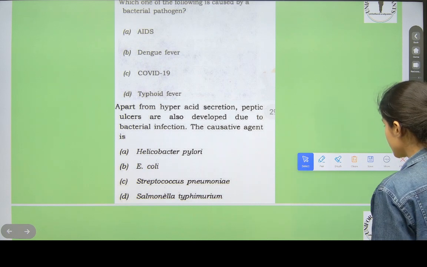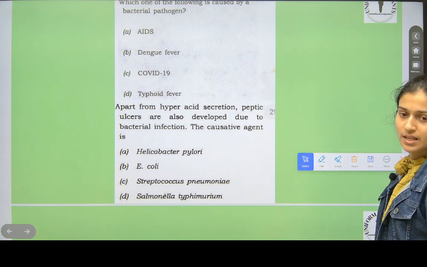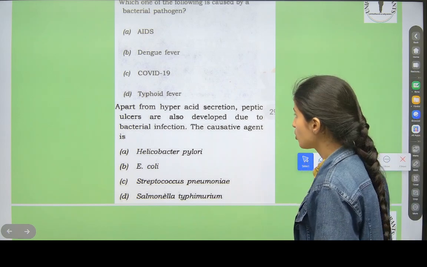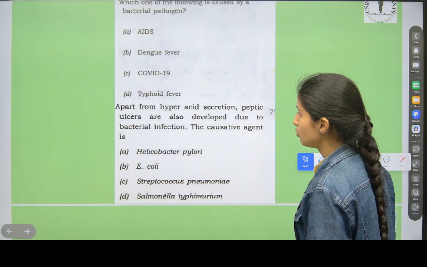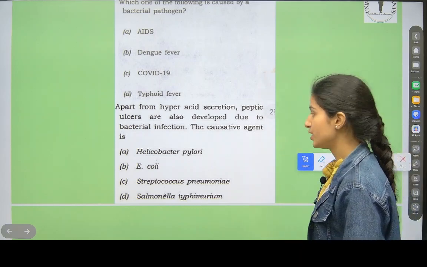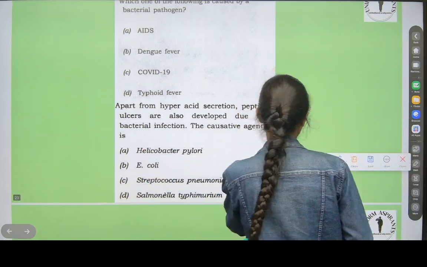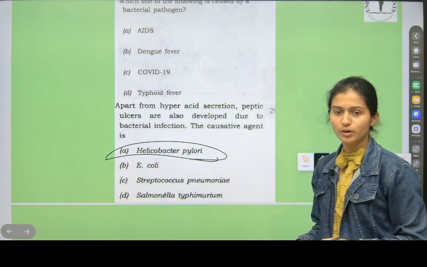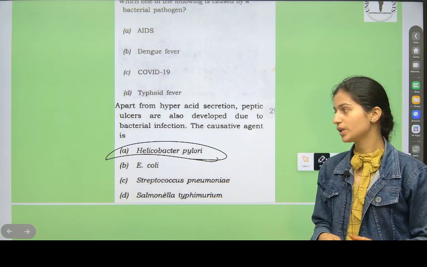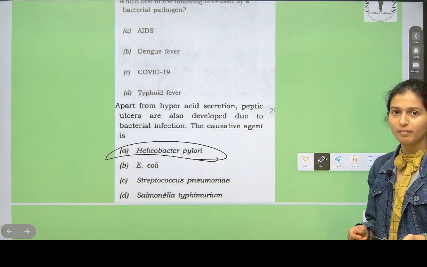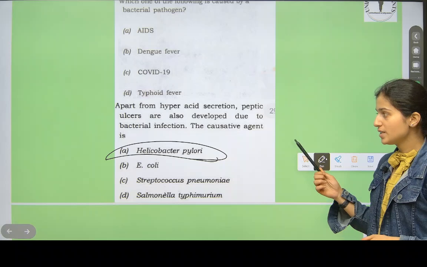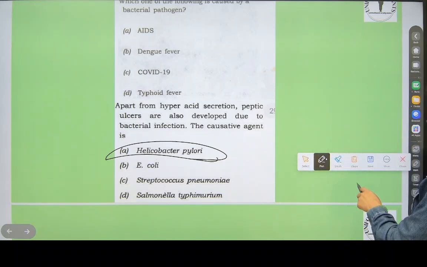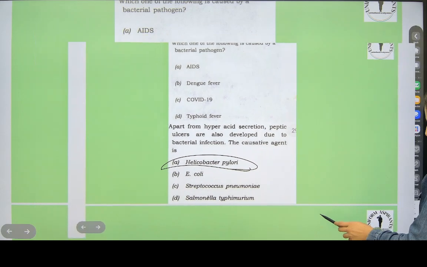Apart from hyperacid secretion, peptic ulcers are also developed due to bacterial infection. The causing agent is Helicobacter. Remember this. You have to remember this. Pathogens you need to remember only. Helicobacter bacteria cause peptic ulcers, along with hyperacid secretion.